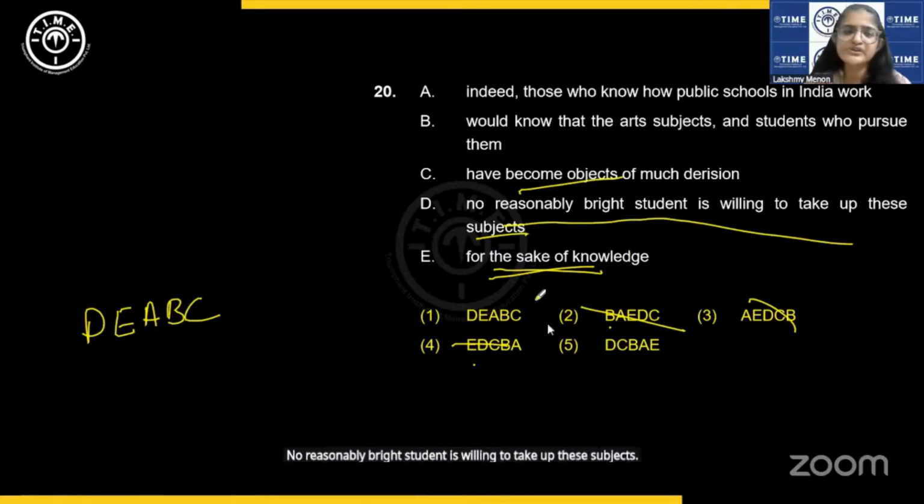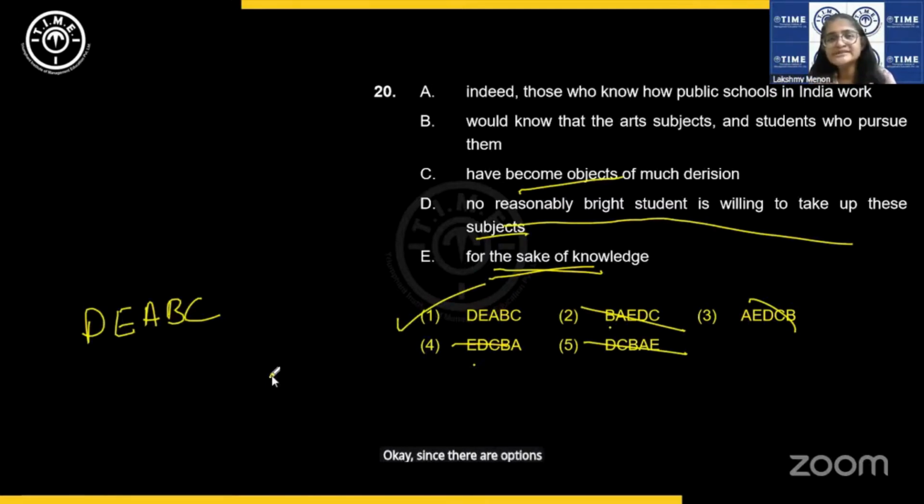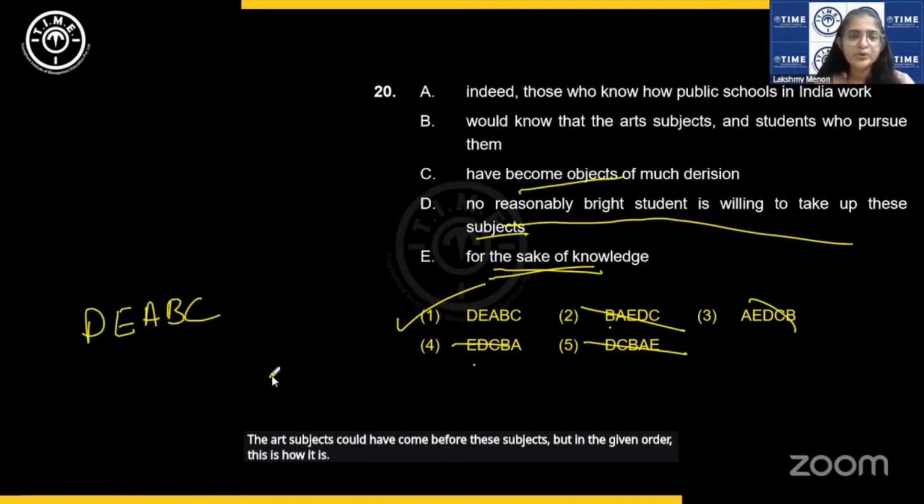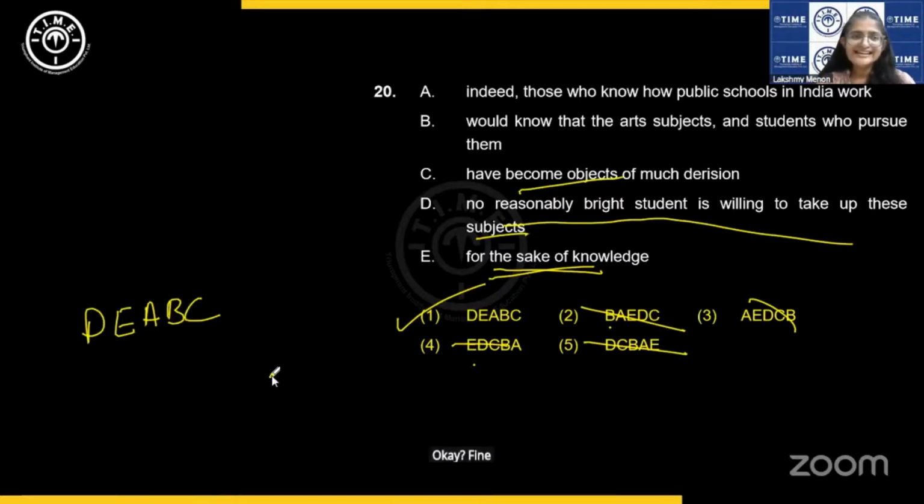Have become objects of, no. No. So now the only possible answer is D, E, A, B, C. Okay. Since there are options, if the options were not there, then the art subjects could have come before these subjects. But in the given order, this is how it is. Okay. Fine. This brings us to the end of this discussion, guys.